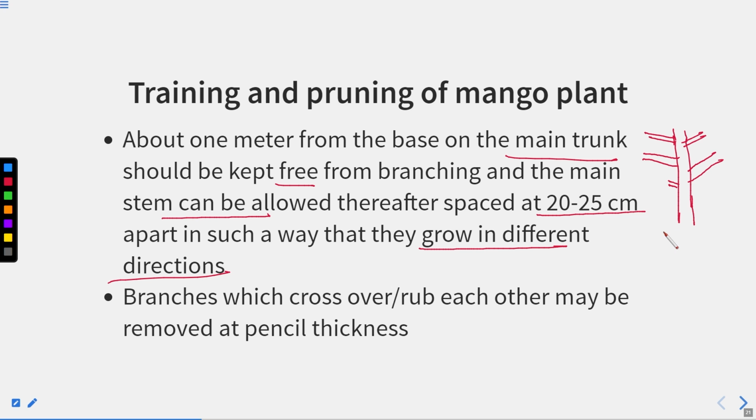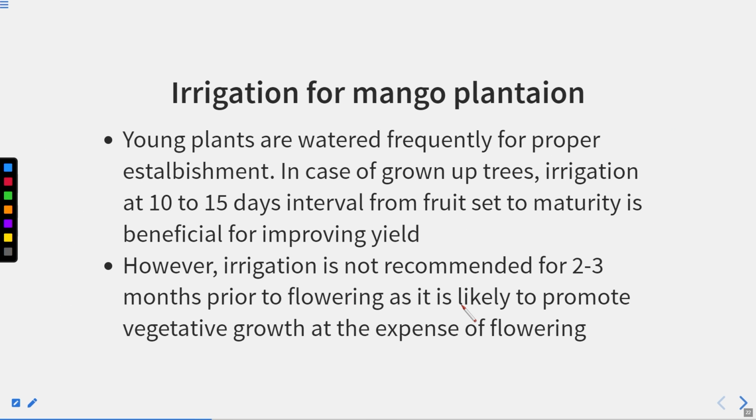And one thing is very important in this respect, that the distance of first branching from the level of the ground should be at a level of around 1 meter, right? It should be 1 meter. So this is quite important. Branches that cross over and rub each other may be removed at pencil thickness. So this is also very important and we should keep it in mind.